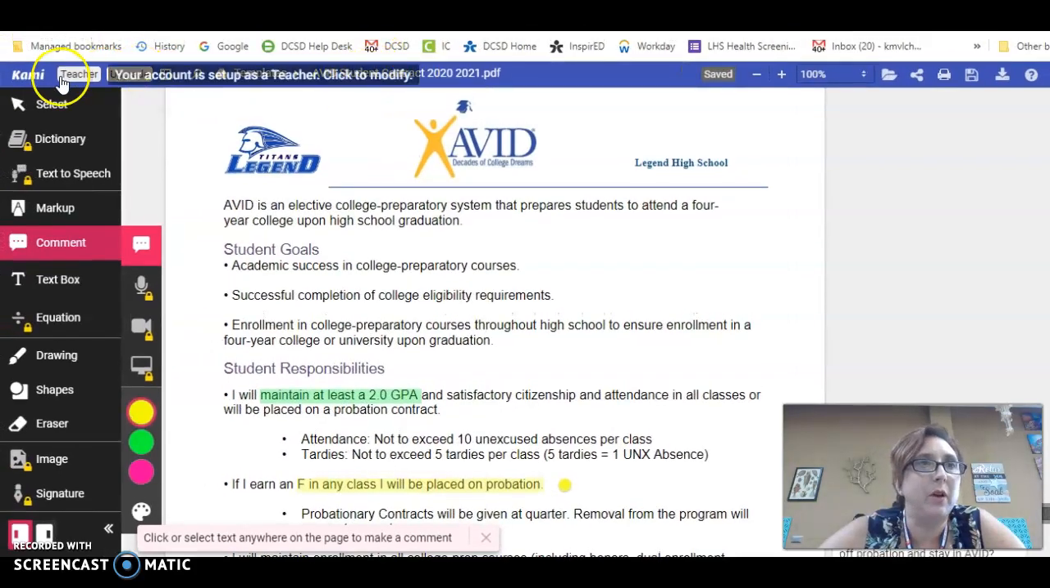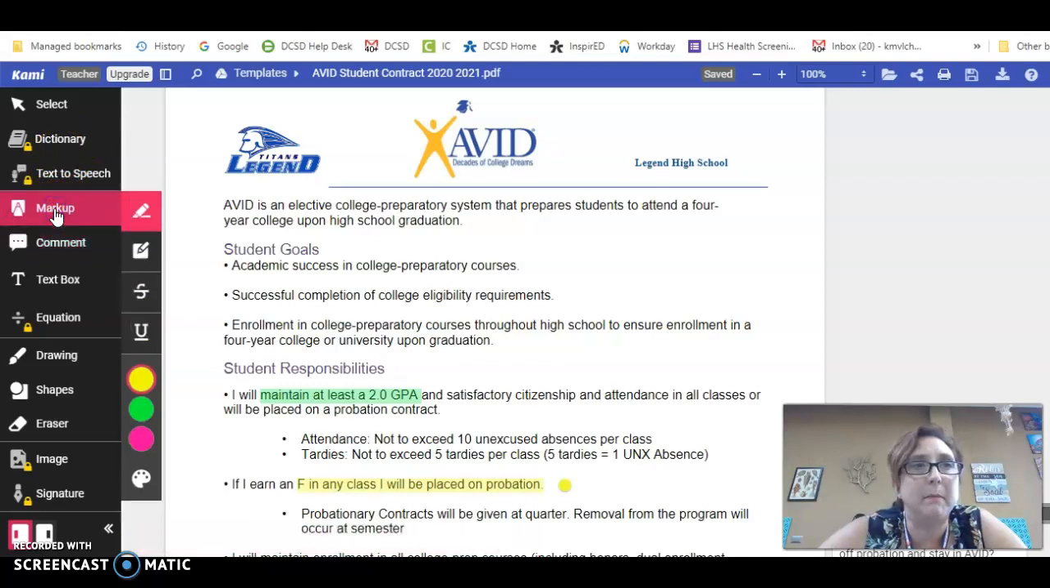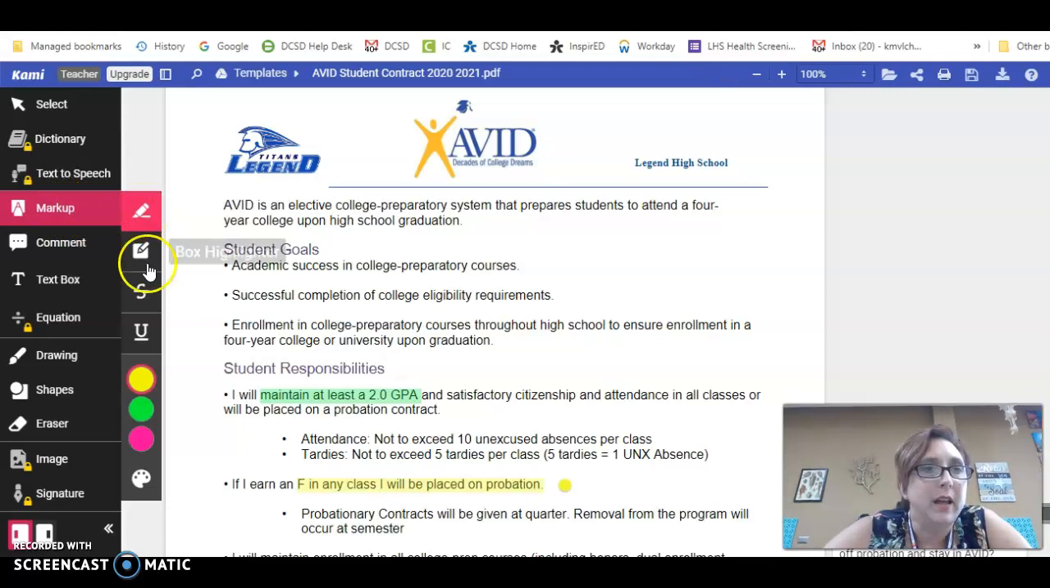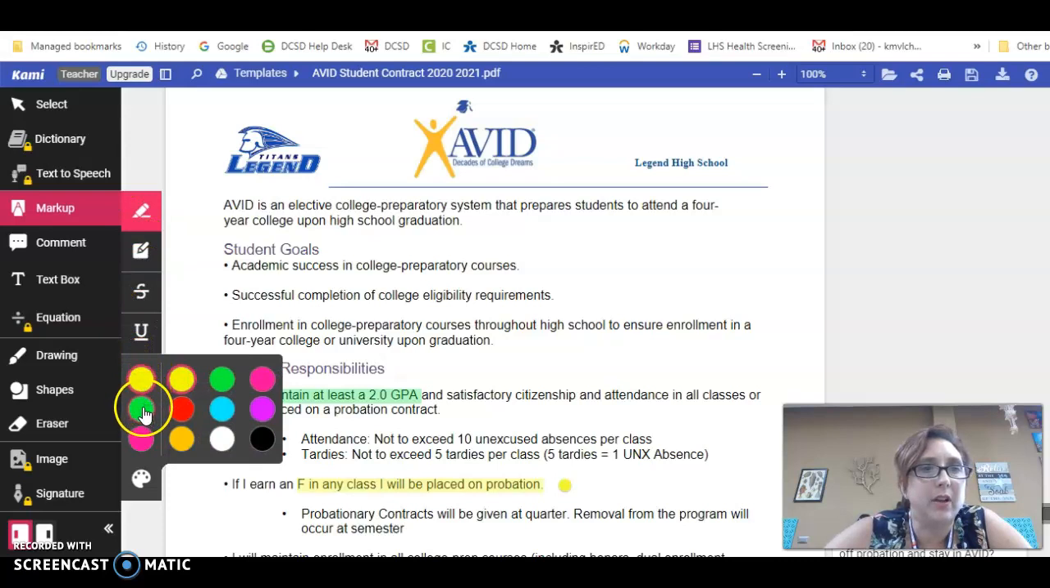Okay, so I'm going to come over here and I want to mark my text. So I'm going to click on Markup. I want to make sure that I have the text highlighter clicked. It's that very first one. And I'm going to start in green.